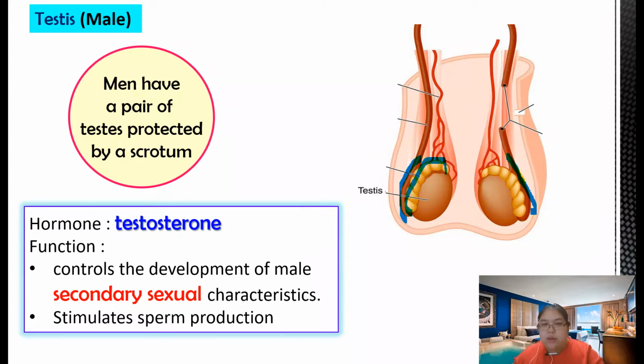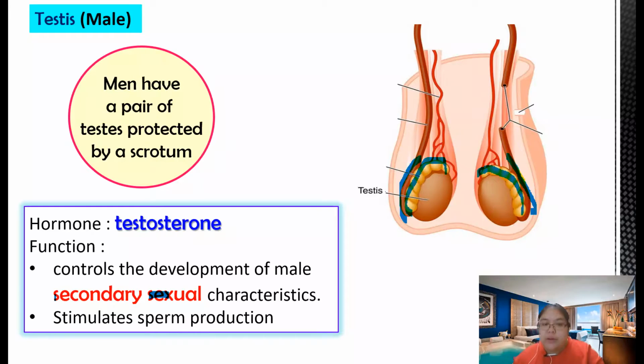This one is a duct, the bloodstream. This one is yellow color. This one is the scrotum. Okay, what do they produce? They produce testosterone. The testosterone hormone functions to increase the development of the male secondary sexual characteristics.